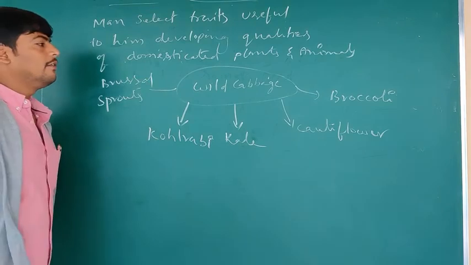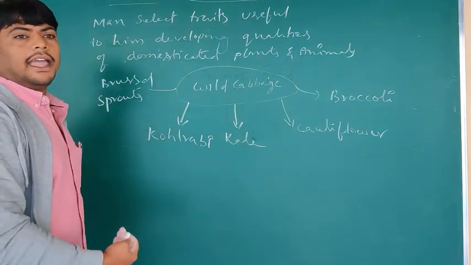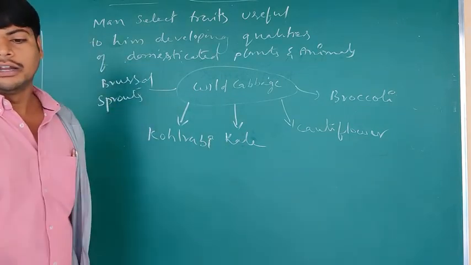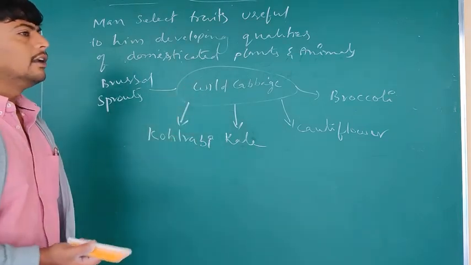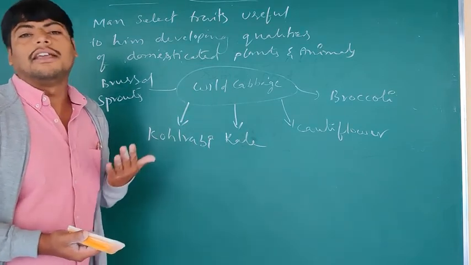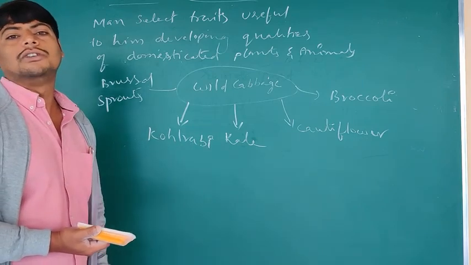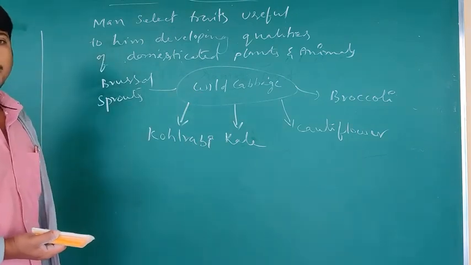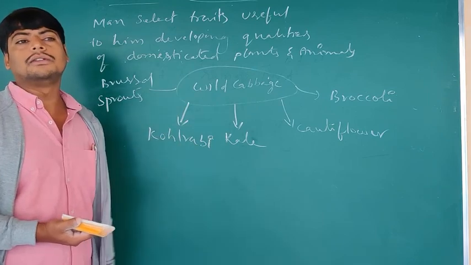So the various forms of plants that we see nowadays were developed by man by means of artificial selection. These were developed by man for the purpose of different parts of the plant, like leaf, flower, or both leaf and stem. For that purpose, he developed these plants, allowed them to be cropped, and produces the crops.